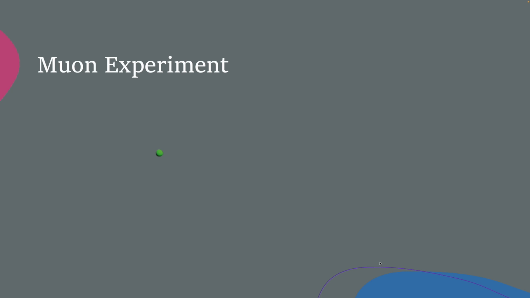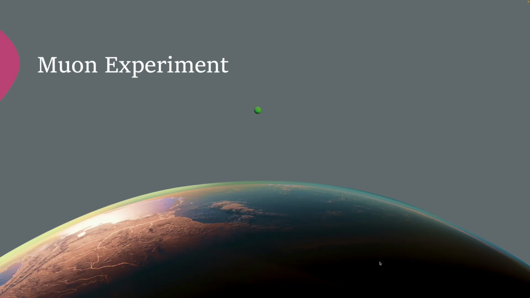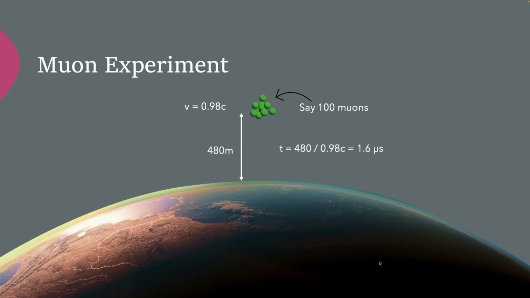Let's see this relativistic effect in real life by using a muon experiment. Say when you bombard a proton to a carbon-12, it finally produces a particle called a muon, which moves with a speed of around 0.98 c and has a half-life of 1.6 microseconds. I'm going to keep about 100 muons at a height of 480 meters above the Earth. And then how long do they take to travel this distance? With the speed of 0.98 c, it will take 1.6 microseconds, which is equal to one half-life of muons. That means about 50 muons should reach the surface of the Earth.